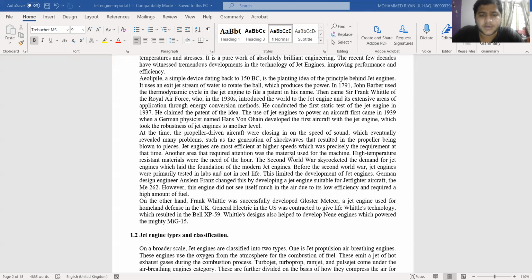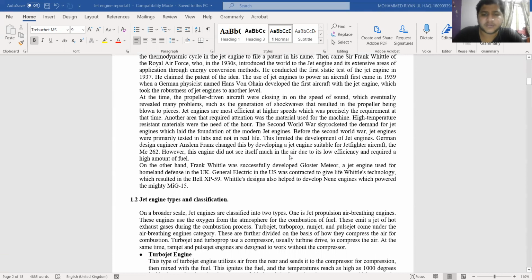Sir Frank Whittle developed the Gloster Meteor, a jet engine used for homeland defense in the UK. Then General Electric in the US was contracted to give life to Whittle's technology, which eventually resulted in the Bell XP-59.